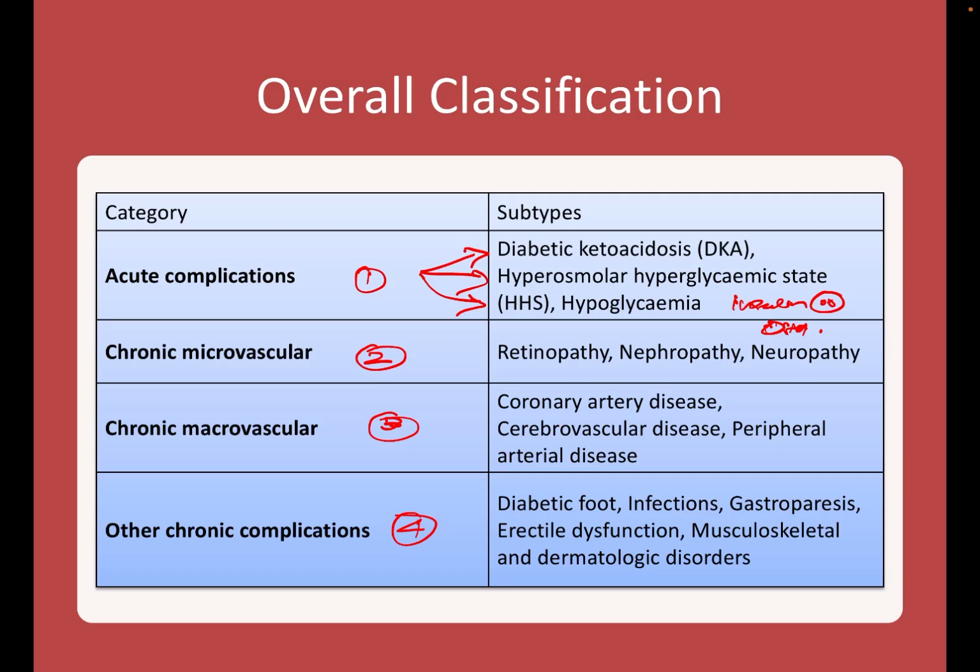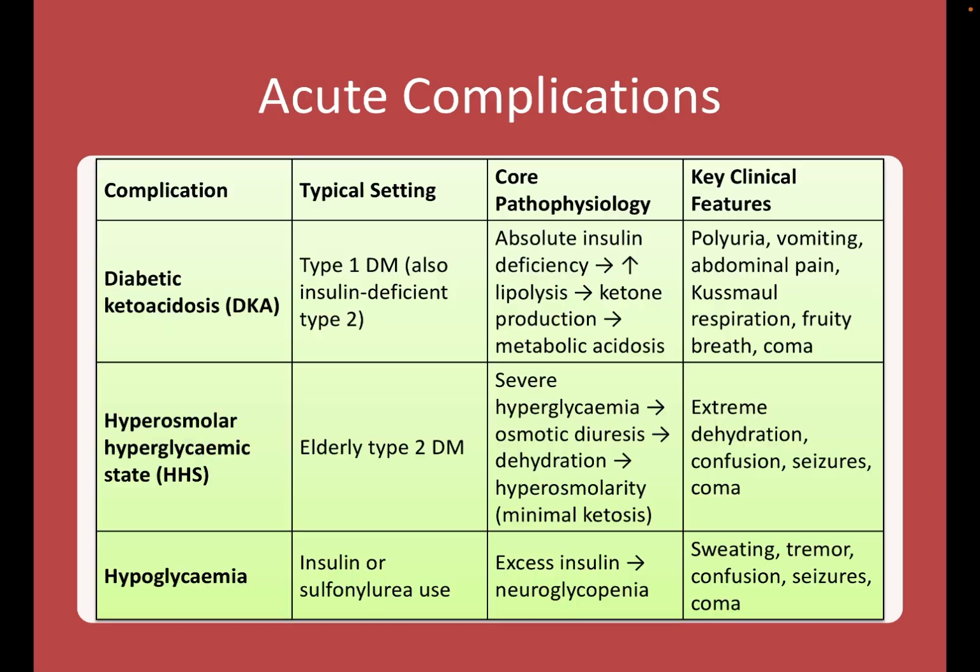Chronic microvascular complications include retinopathy, nephropathy and neuropathy. Chronic macrovascular complications include coronary artery disease, cerebral vascular disease and peripheral arterial disease. Other complications include diabetic foot, infections, gastroparesis, erectile dysfunction, musculoskeletal and dermatological disorders.